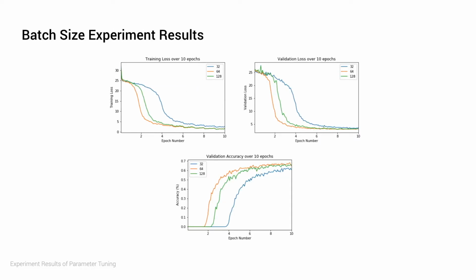And finally, here are the results for the batch size experiments. We can generally observe from the 3 plots that the speed of convergence is fastest for a batch size of 64. The final validation loss appears to be more or less similar across the 3 experimental values. But for validation accuracy, the batch size of 64 reflects the fastest convergence as well as the highest accuracy. As such, we'll take 64 as the optimal value.